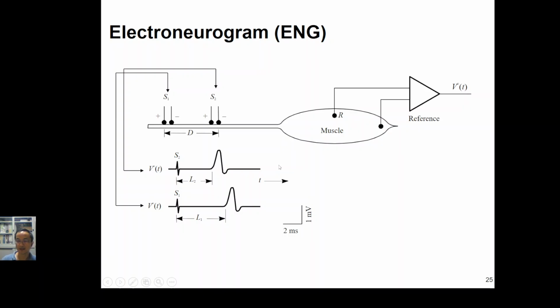So how can we calculate the nerve conduction velocity? We have a distance here, and then we have the time difference between these two stimuli arriving at the muscle. Then, according to the physics we learned, velocity is equal to distance divided by what? Time. Then we can know it.